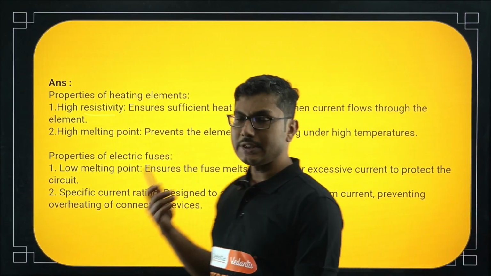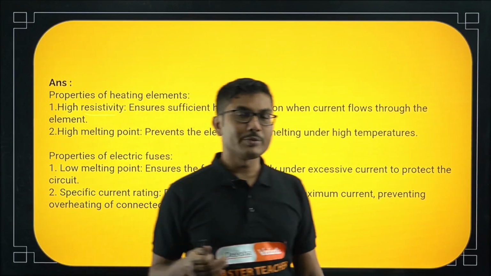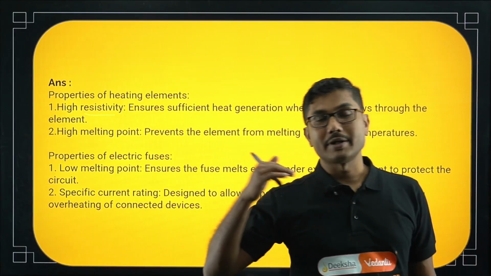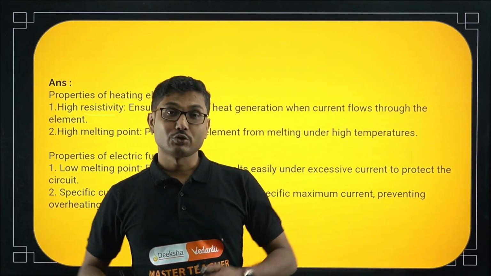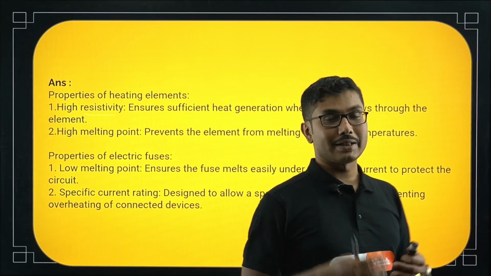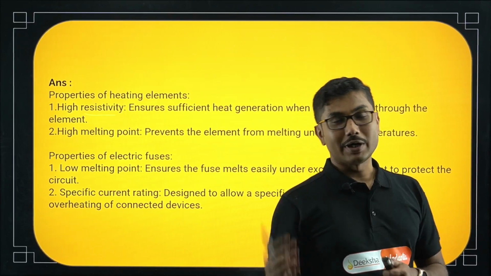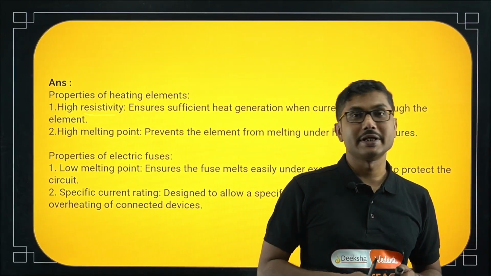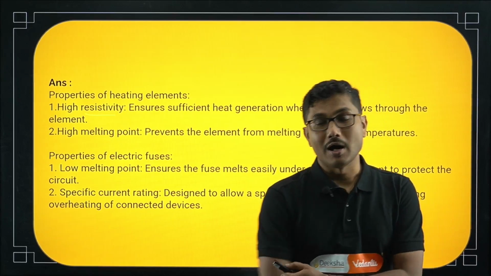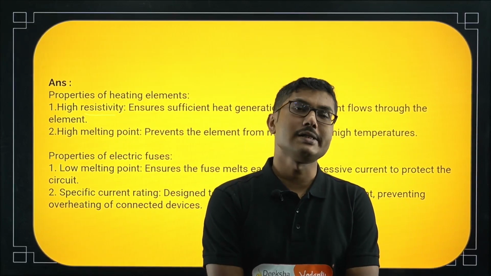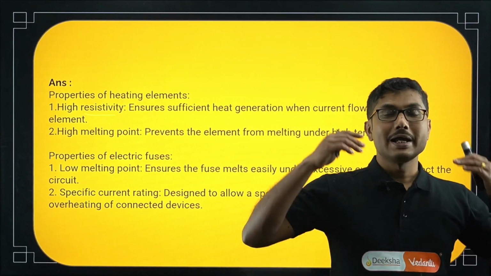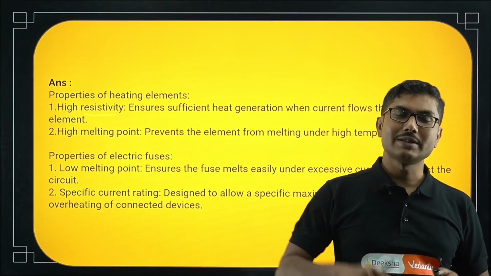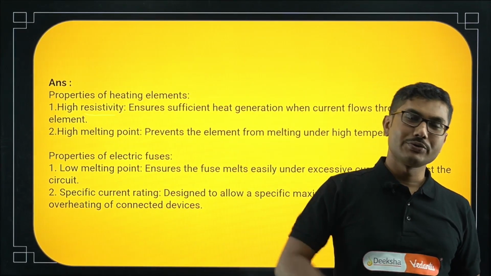So nichrome is another example. Nichrome is basically a very high temperature, high melting point wire. Even if the water is being heated at 100 degrees Celsius, the temperature of the nichrome wire used inside the heater can reach quite a few hundred degrees Celsius. If it melted at that temperature, then every time after heating your water once, you would need to replace it and use a different wire.